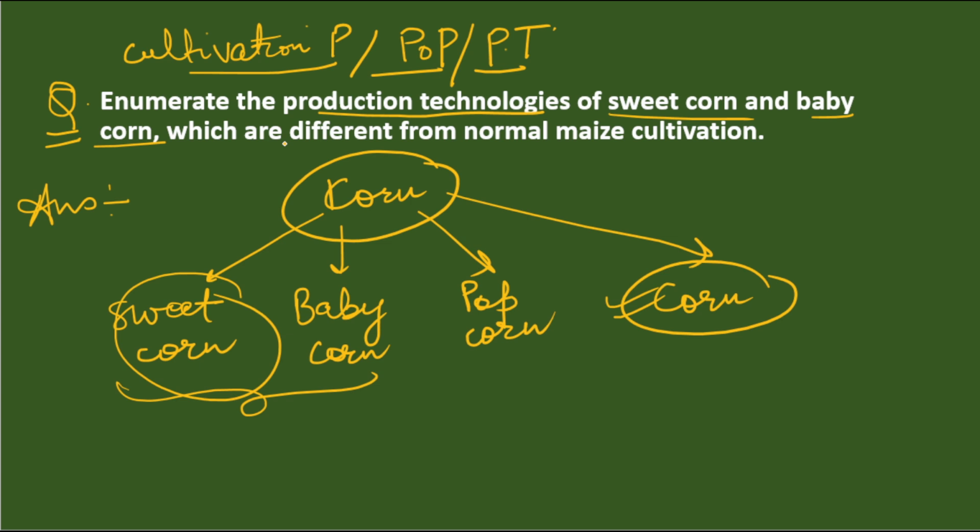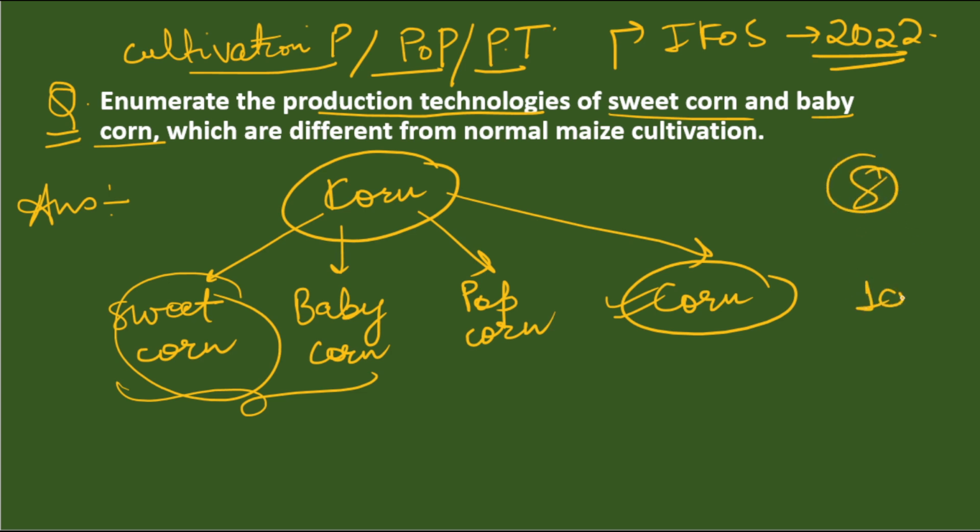This question was asked for 8 marks in the IFS examination. I must say, this was asked in the agriculture optional paper of the IFS examination in 2023 as an 8 marker. In UPSC, if they ask similar questions, they will give you a 10 marker at maximum. So for a 10 marker, if you write these points, then it will be enough and you will fetch good marks.